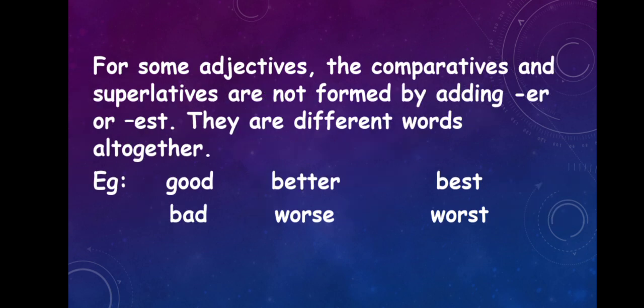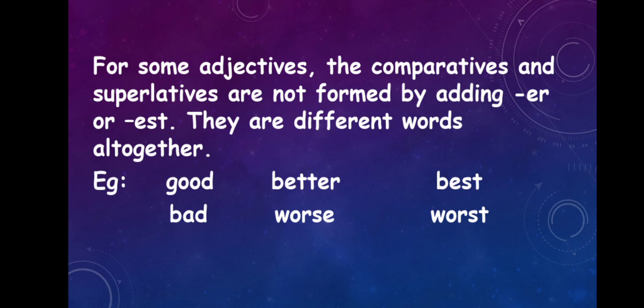And there is one more thing we have to keep in mind. For some adjectives, the comparatives and superlatives are not formed by adding er or est. They are different words altogether. That is, we have adjectives to which we cannot add er or est, but the word itself changes. Let's look at those words.